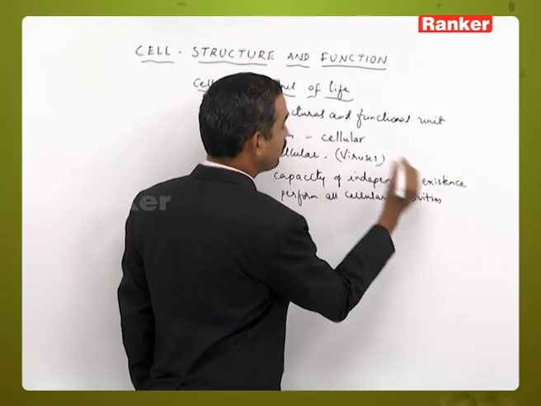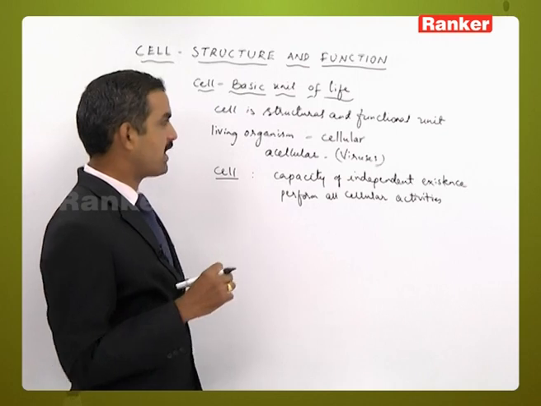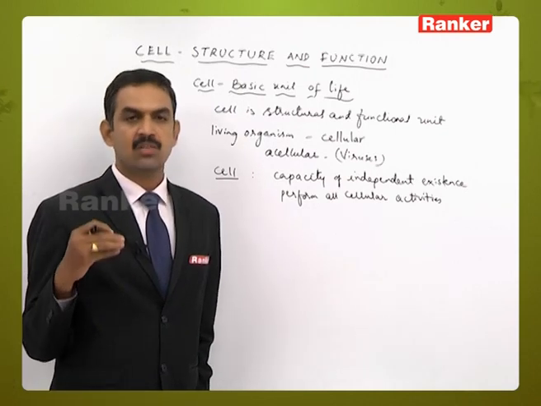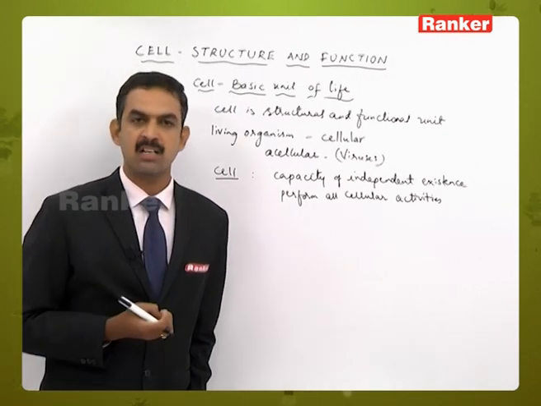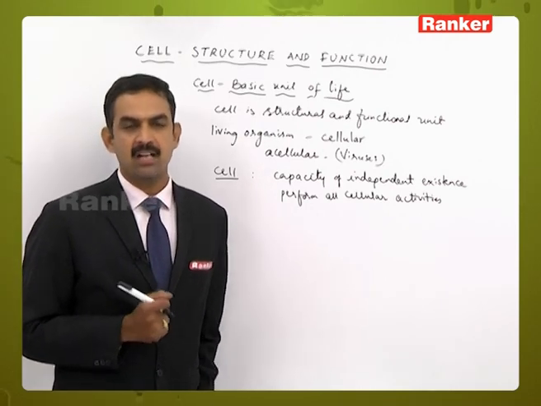Because of these two characters also we can say that the cell is a basic unit of life, and cells are called the building blocks of a living organism. They are organized to form the complete body of a plant or an animal.